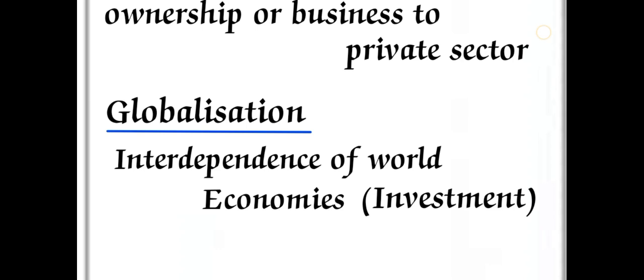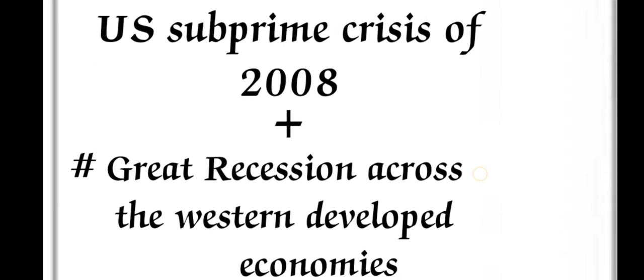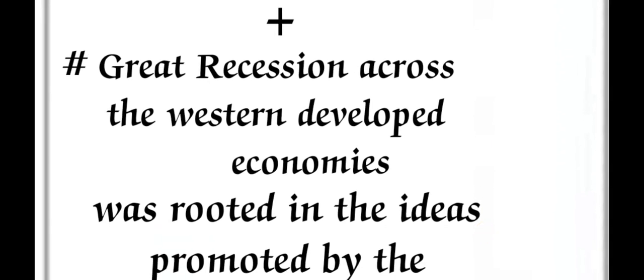So, experts believe in the US subprime crisis of 2008. There was a crisis in the US, especially in 2008, and in that time the Great Recession was there, across the developed countries, meaning Western countries. The crisis was rooted in the ideas promoted by the Washington Consensus.